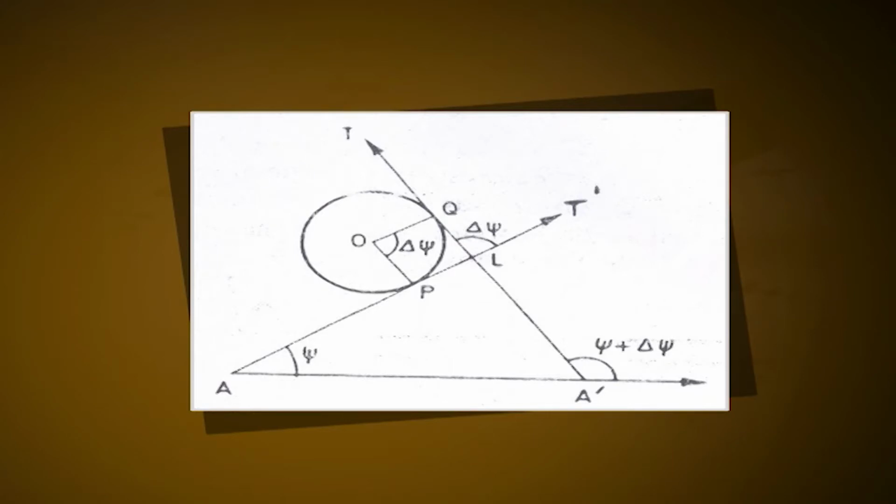Let P and Q be two points on the circle, and let arc PQ equal delta s. Also, let L be the point where the tangents PT' at P and QT at Q meet. We have angle POQ equal to angle TLT', which is equal to delta psi. From trigonometry, arc PQ divided by OP is equal to angle POQ, which implies delta s divided by r is equal to delta psi, which implies delta psi divided by delta s is equal to 1 by r.